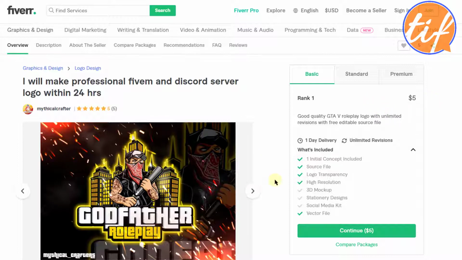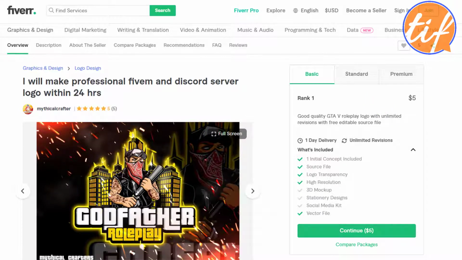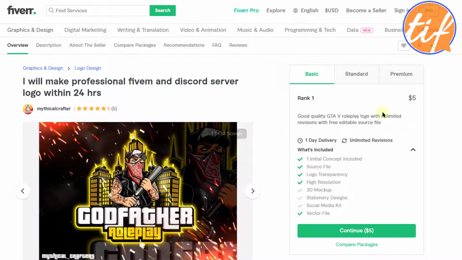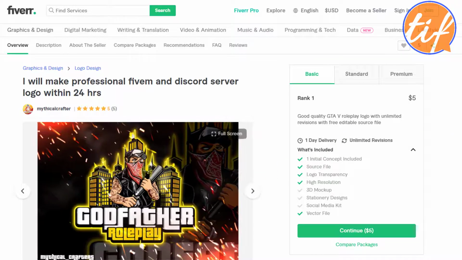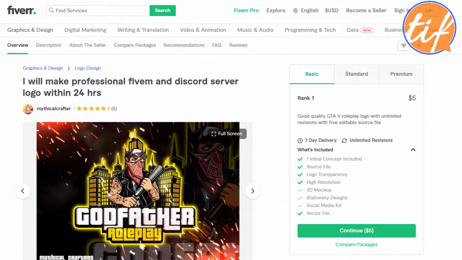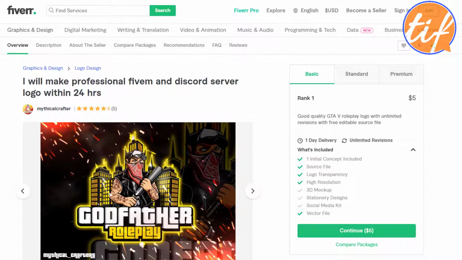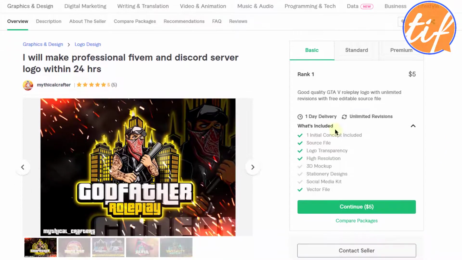But if somebody tells me that I have to draw the entire thing by hand and make this a hand drawing logo, I don't think $5 would be enough for it. Okay, so mostly I would guess that somebody selling a logo like this on Fiverr for $5 is using templates. Okay, all right, that's the impression. Okay, so now let's see the gig gallery.